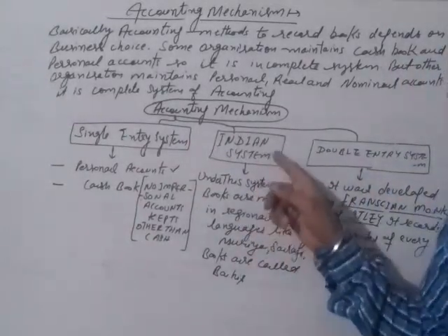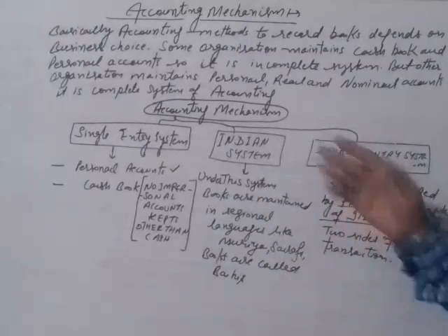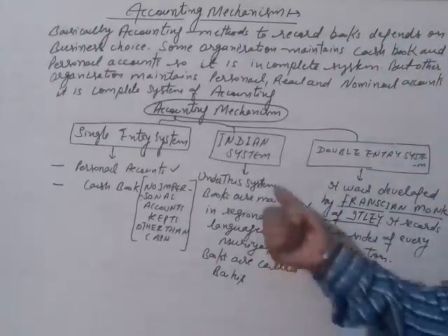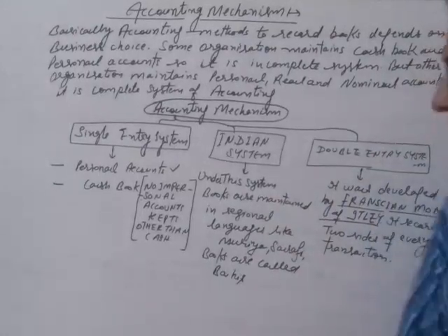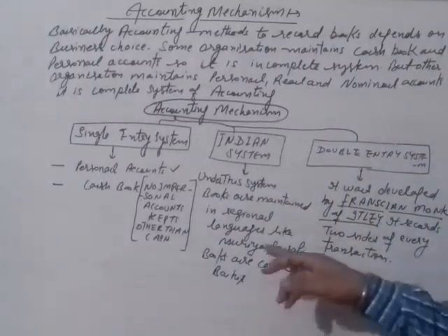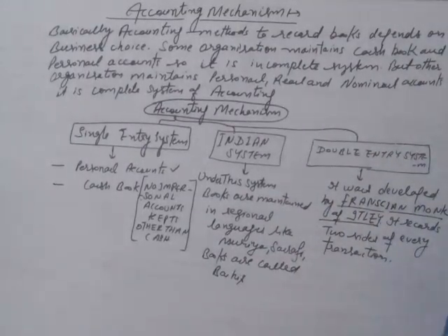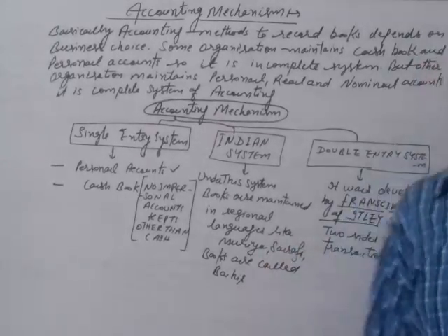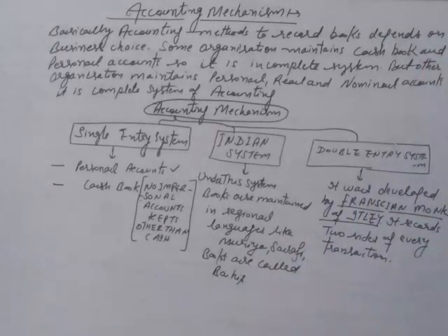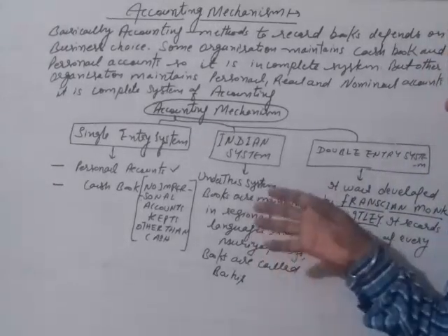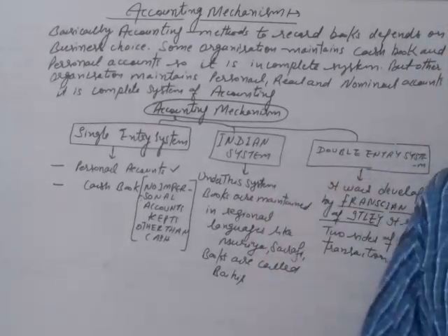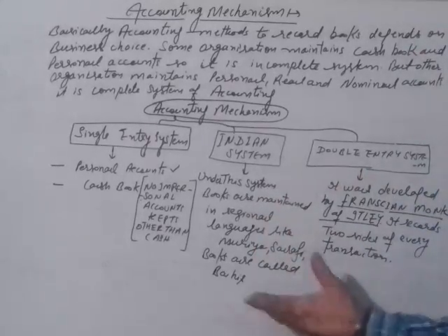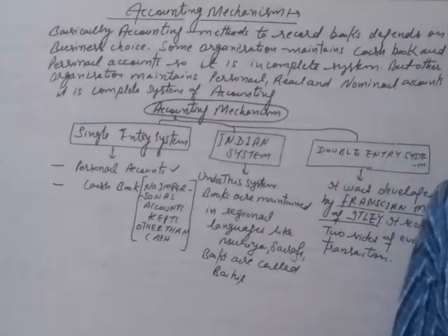Next, we will talk about the Indian system. This system is basically a very old system. Under this system, books are maintained in the regional language like Murya and Sarafi. These two types of languages are mere examples. Under this system, books are maintained according to the regional language, right? And the books are called Bahis.